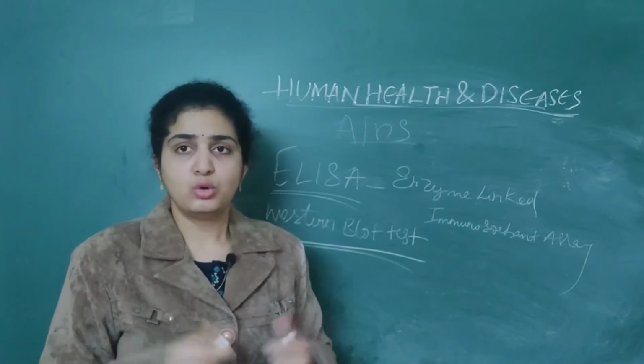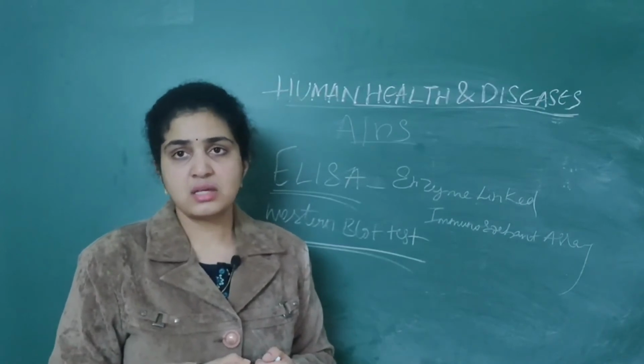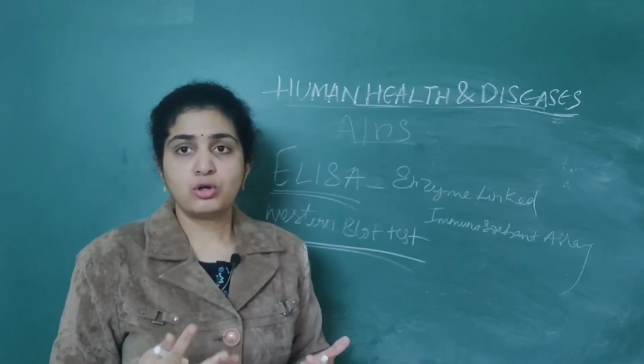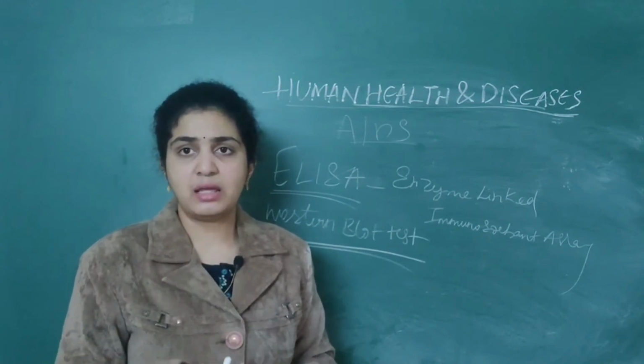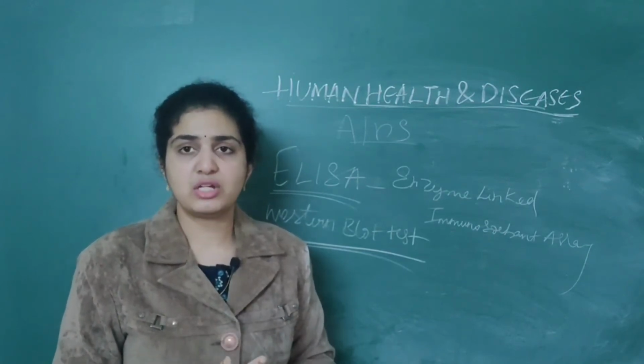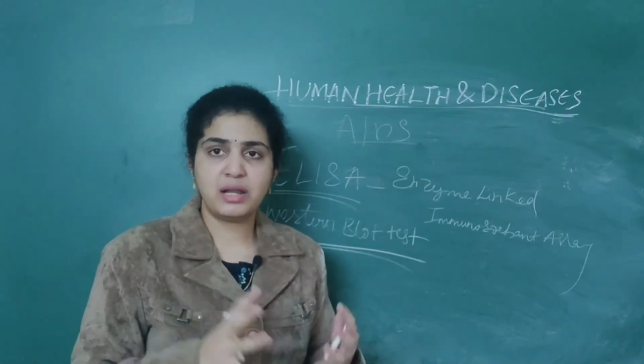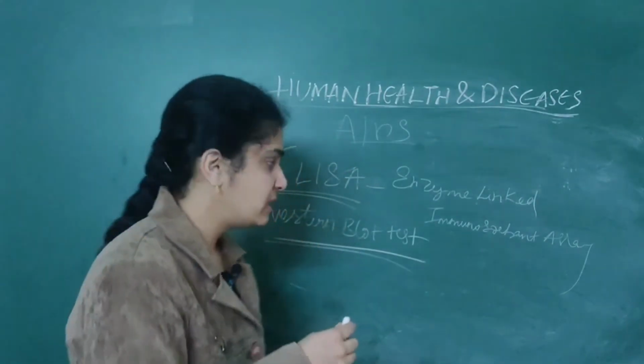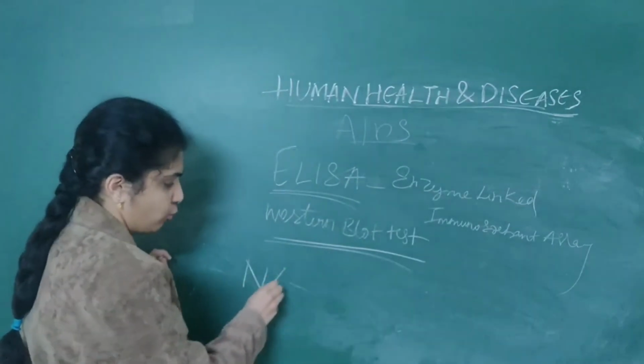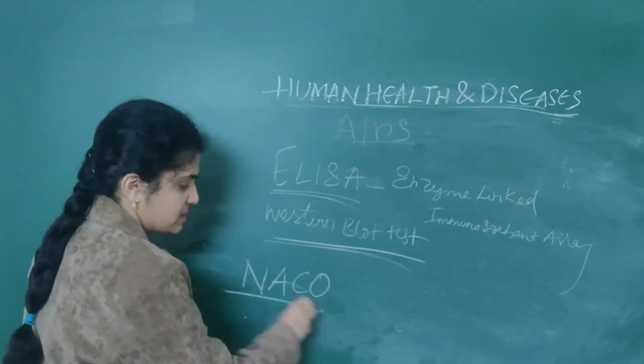Next, what is the prevention? How do you prevent? There is no cure for AIDS. Prevention should be taken. Cure is not there, only prevention. Prevention means blood transfusions should be done very carefully. Everything is done by the NACO organizations.